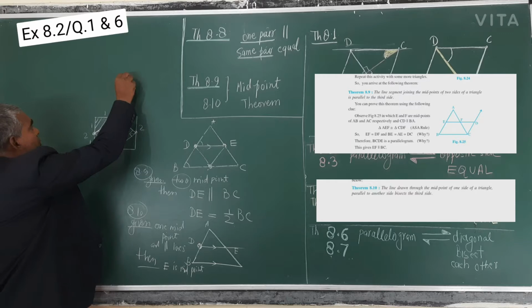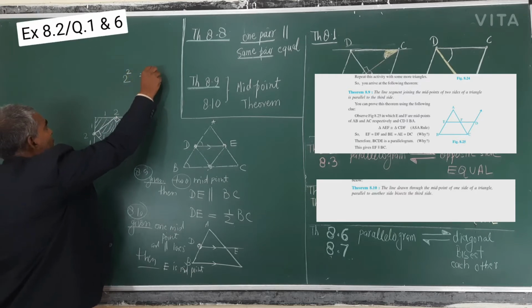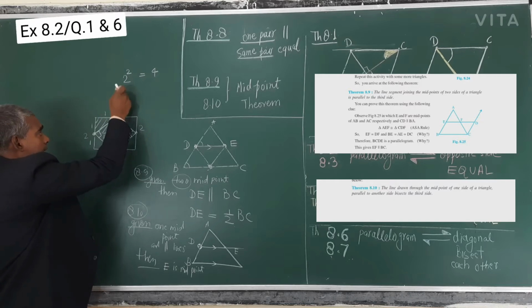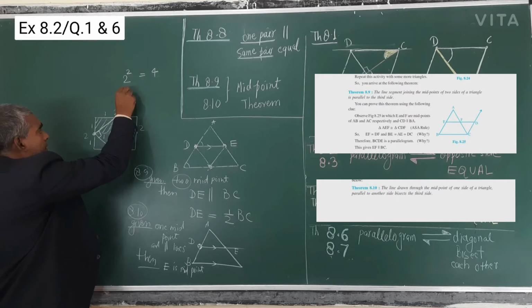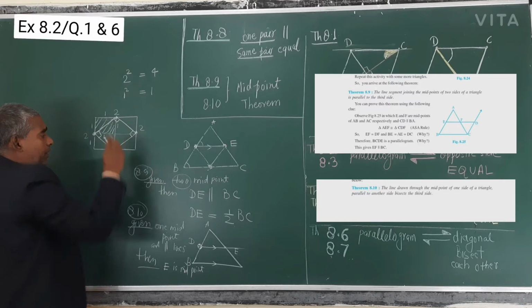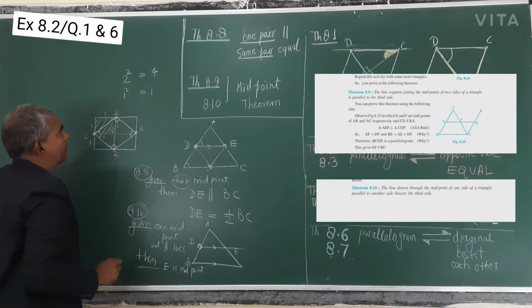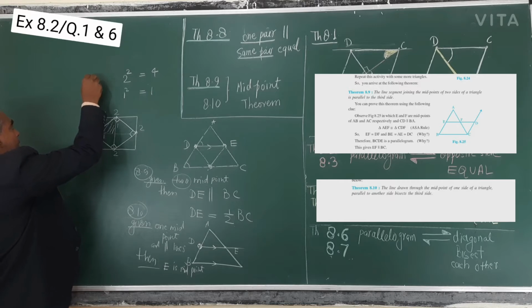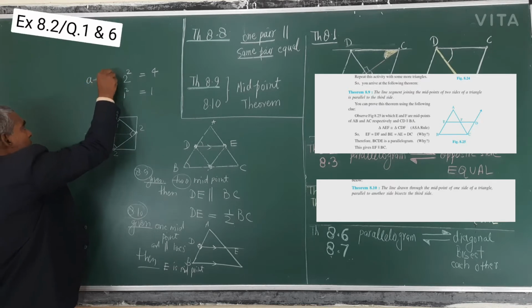If you have a square of area 4, and if you have 1 square, it is 1/4 here. Similarly, if the side is a, then the area is a square.